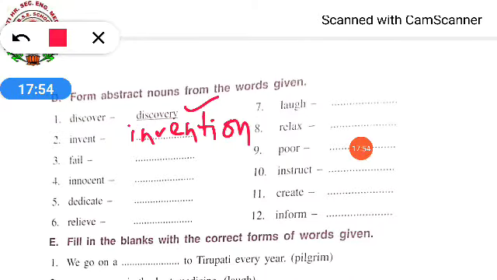Fail, failure. Innocent, innocence. Dedicate, dedication. Relieve, relief. Okay, so the first 6 I told you, one was already given. So from 7 to 12 you people have to do by yourself.